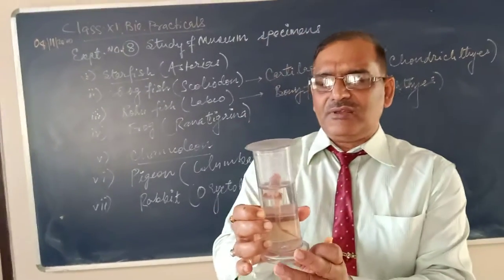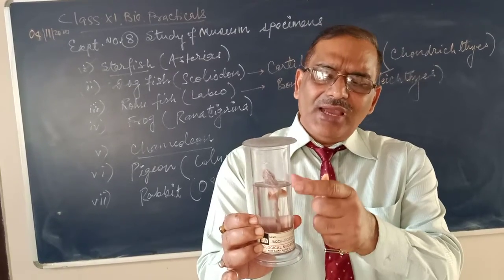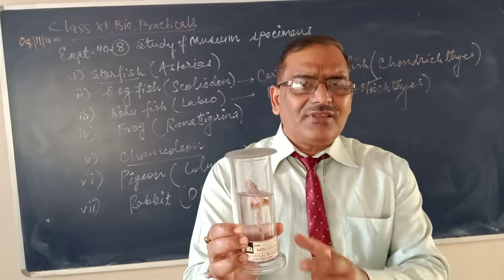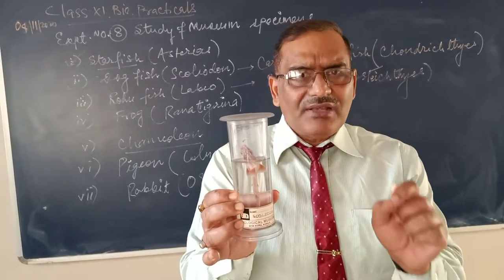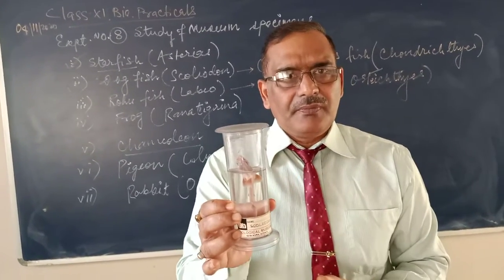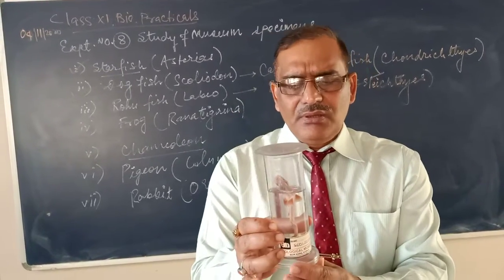Next point, scales. What are the scales like? Very fine scales are there, not clearly visible, but scales are there, and the scales are of placoid type. This is again a unique feature of cartilaginous fish. Understand? Now the sexes are what? Separate.